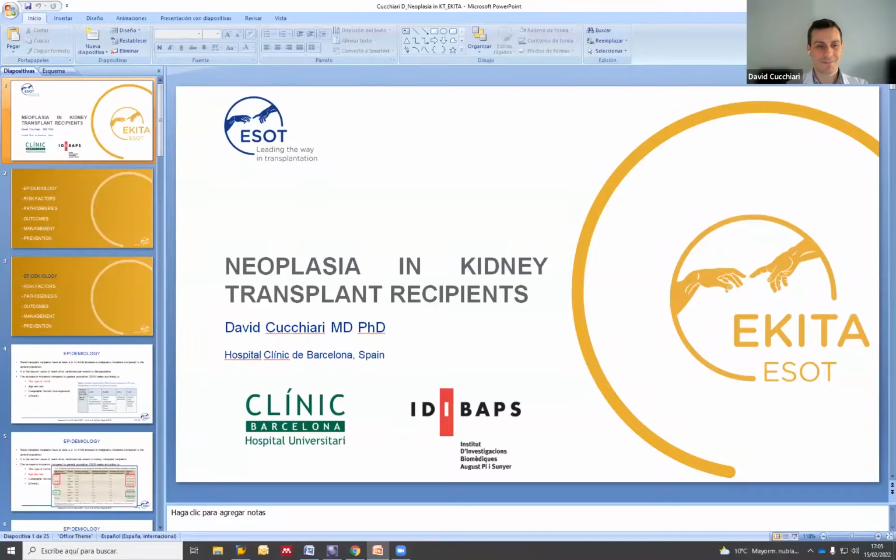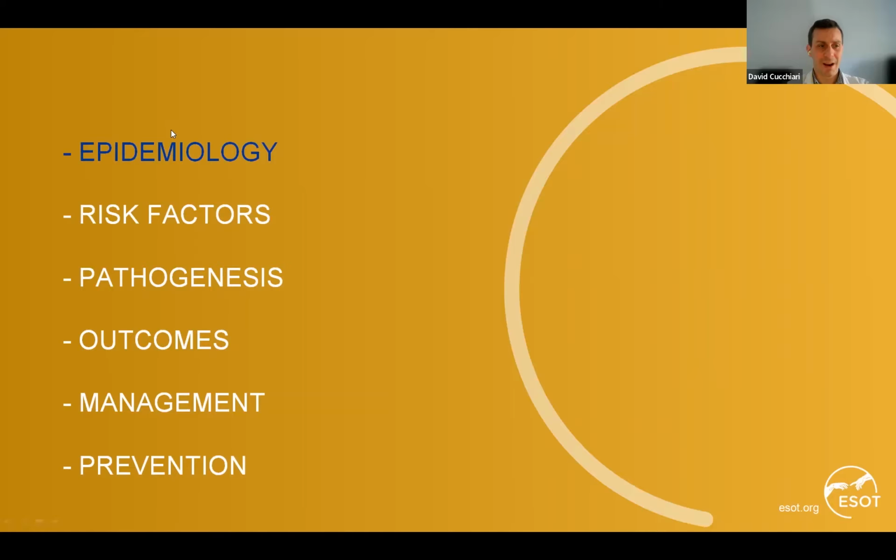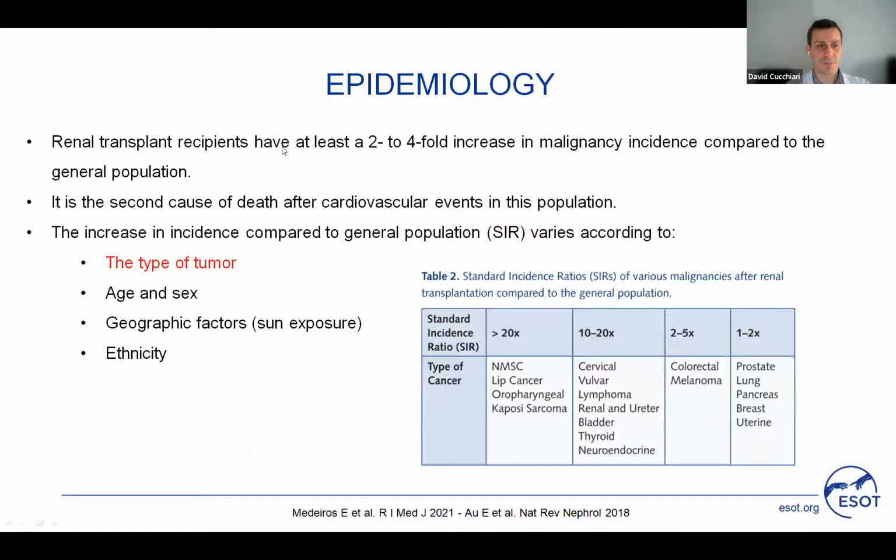And today I will talk about neoplasia in kidney transplant recipients. So let's start with epidemiology. We know that renal transplant recipients have at least a 2 to 4-fold increase in malignancy compared to the general population, and it is the second cause of death after cardiovascular events in this population.